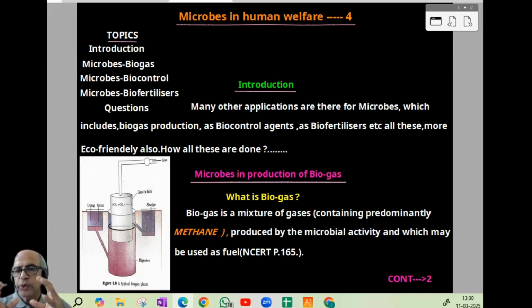For that, first we should know what is meant by the term biogas. See, biogas is a mixture of gases containing predominantly methane. It is produced by microbial activity and may be used as a fuel. That is the statement given on NCERT page number 165. I think the first page is clear. Now we can proceed to the second page.